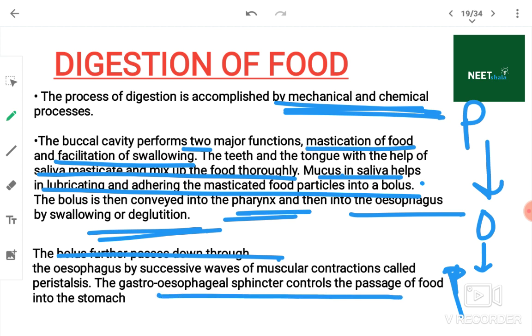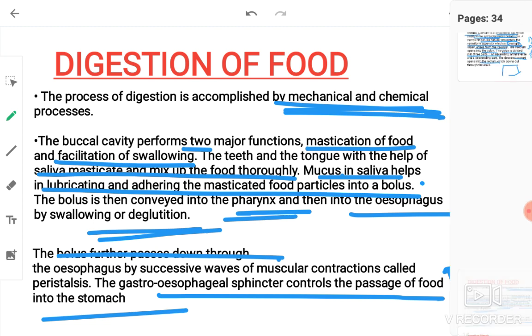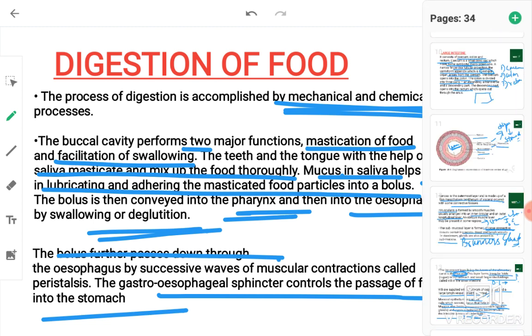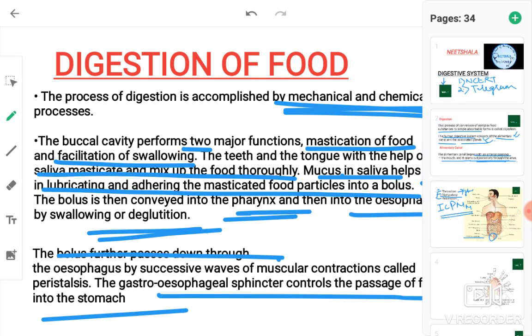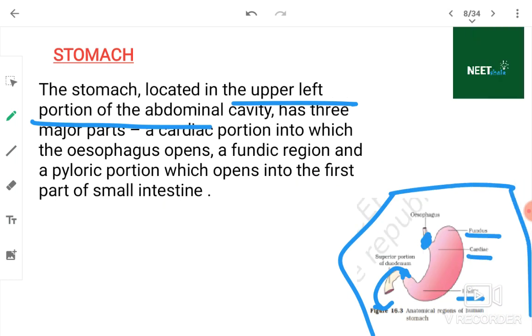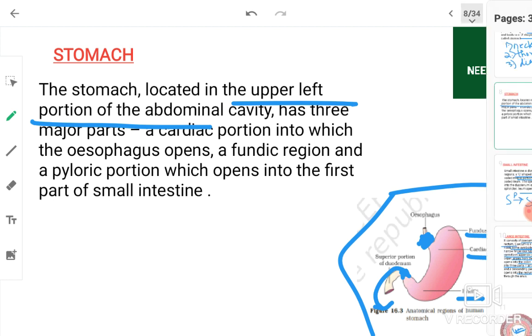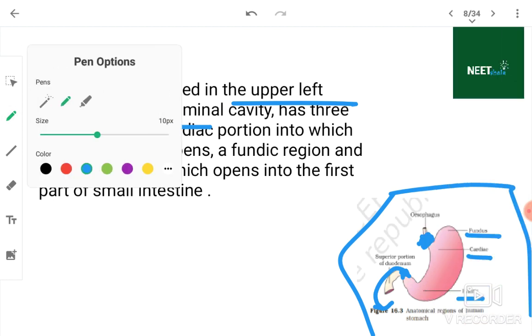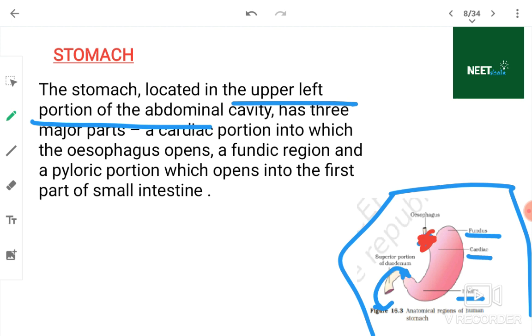The gastroesophageal sphincter controls the passage of food into the stomach. Where is my stomach? Yes, it's here. The gastroesophageal sphincter will be here, and about this only we were discussing now. Look, this one, gastroesophageal sphincter.